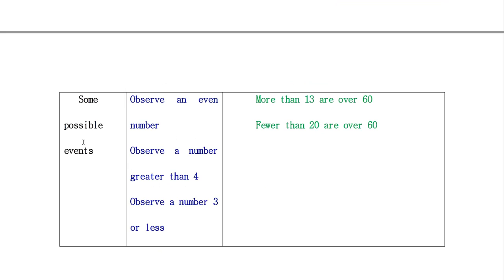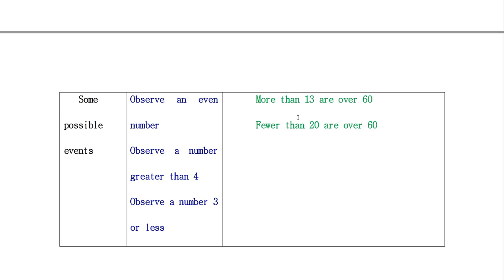So here are the possible events. What are the possible events of these two experiments? Observe an even number: if we get the set of even numbers 2, 4, and 6, this is an event. Observing a number greater than 4 means 5 and 6; the set of 5 and 6 is an event. Observe a number 3 or less means 1, 2, 3. So this set of outcomes is also called an event.